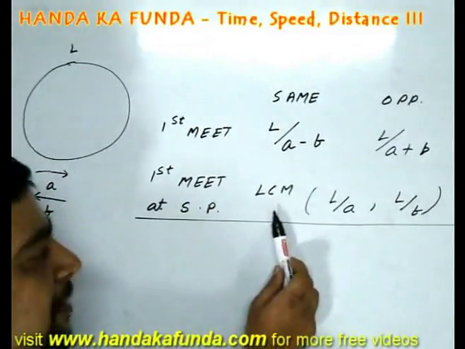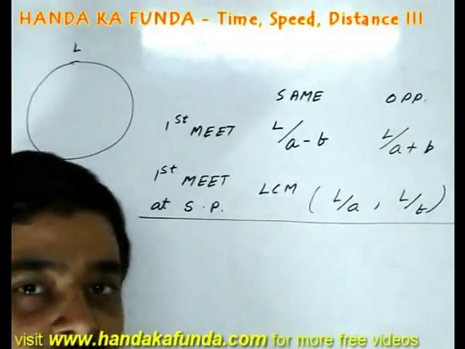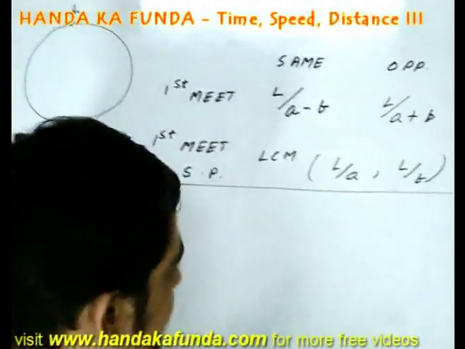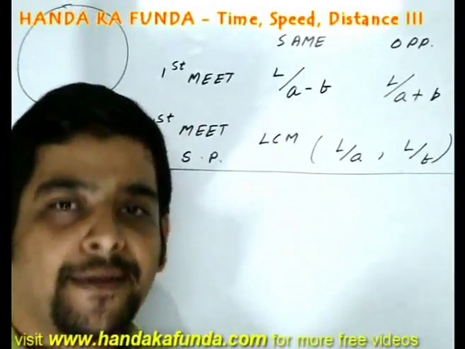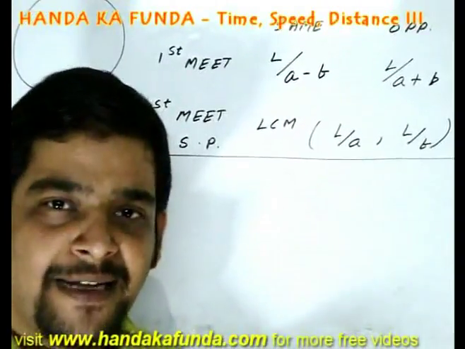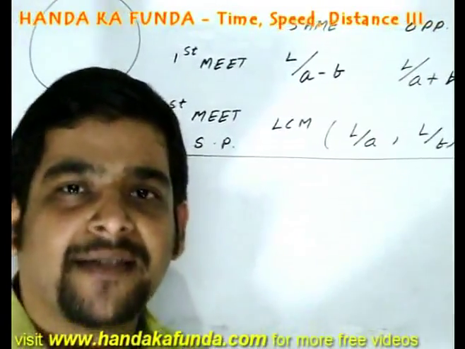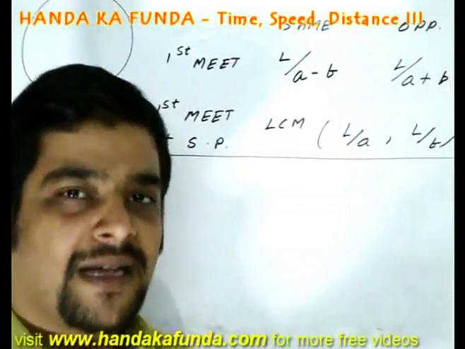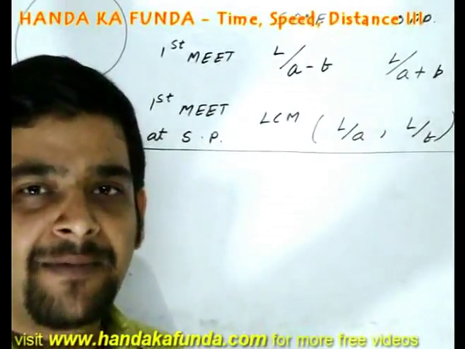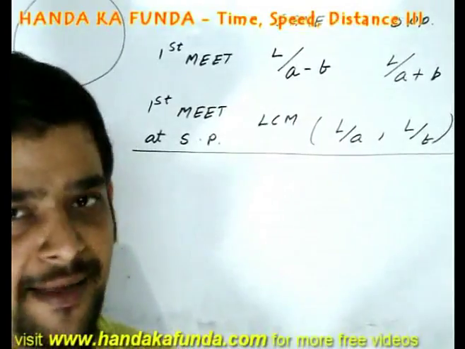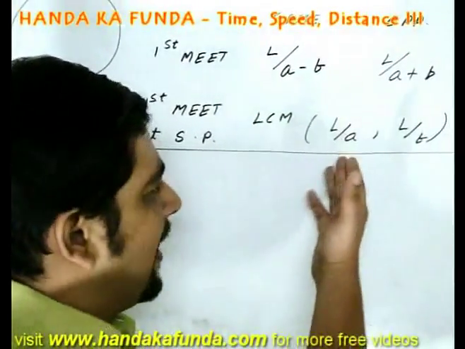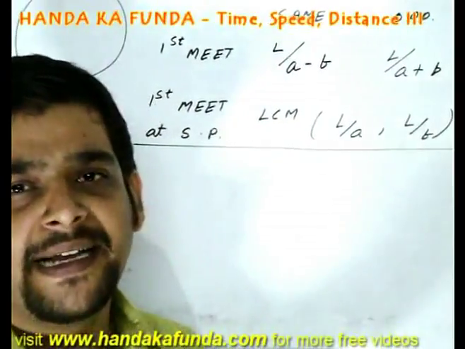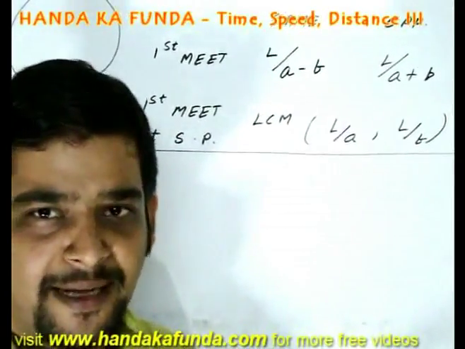How about their first meeting at the starting point? Will it happen? Yes. It will happen at the LCM of L by A and L by B. Why so? A comes back at the starting point at L by A, 2L by A, 3L by A and so on. B comes back at the starting point at L by B, 2L by B, 3L by B and so on. Suppose A takes 10 seconds to come back and B takes 15 seconds to come back to the starting point.